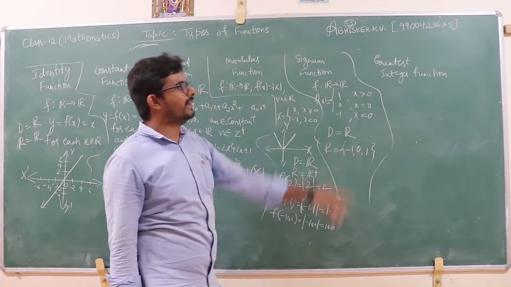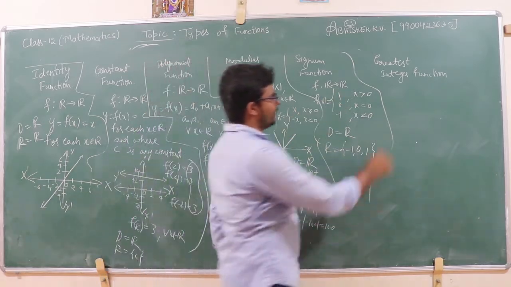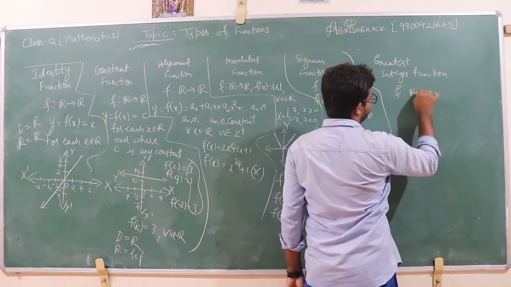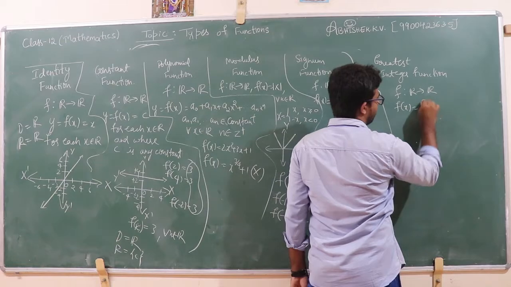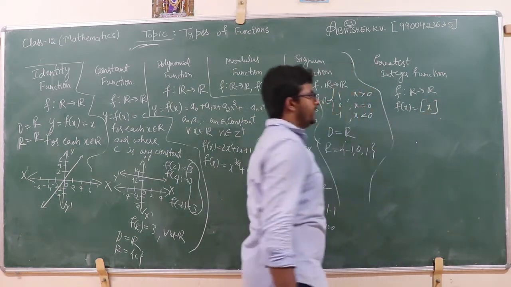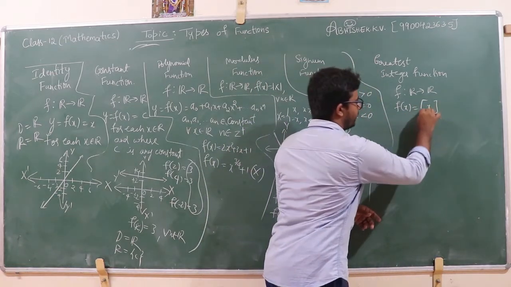Then I move on to greatest integer function. A function f from R to R such that f of x can be defined as square bracket of x.